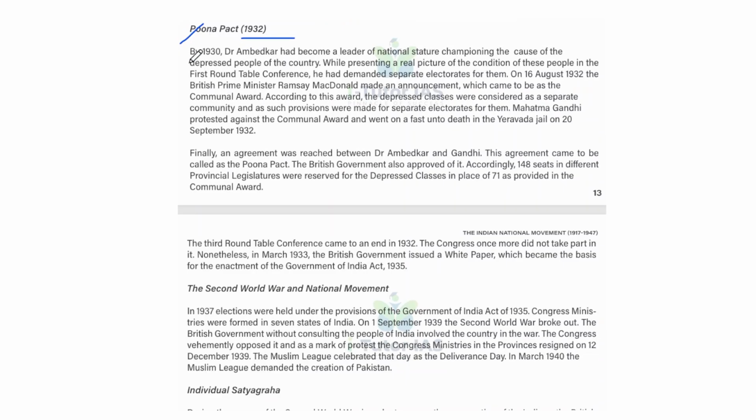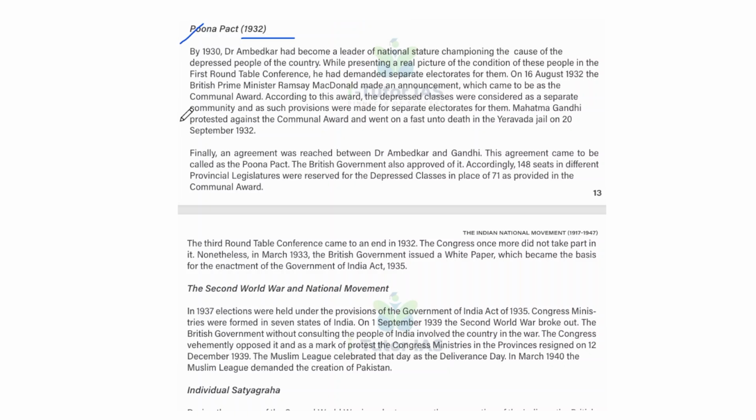Okay. Next is the Poona Pact, that is in 1932. By 1930, Dr. Ambedkar had become a leader of national stature, championing the cause of the depressed people of the country. While presenting a real picture of the condition of these people in the first Round Table Conference, he had demanded a separate electorate for them. And on 16 August 1932, the British Prime Minister Ramsay MacDonald made an announcement which came to be known as the Communal Award, and according to this award, the depressed classes were considered a separate community, and as such, provisions were made for a separate electorate for them.